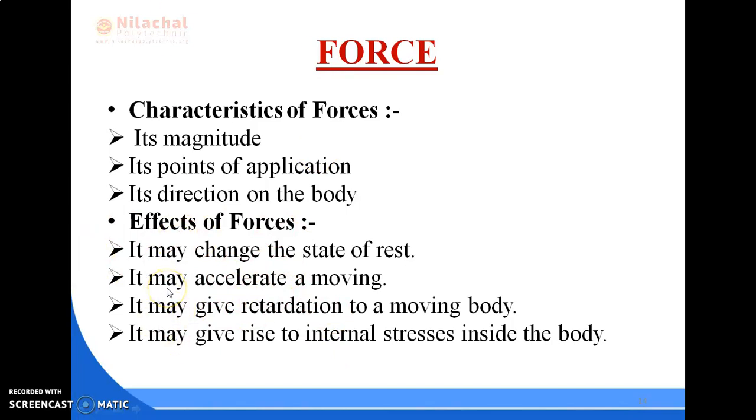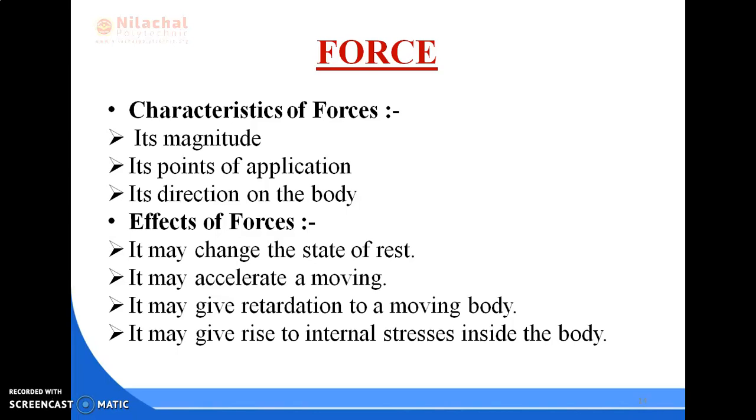First, it may change the state of rest. For example, when a body, a duster, is in rest position and I apply a push force over it, it moves in the forward direction. But when we try to lift a stone of 2 to 3 quintal, I have not sufficient force and do not have the ability to lift it. We have applied some force, but it will not change its rest position. So it may or may not change the rest position.